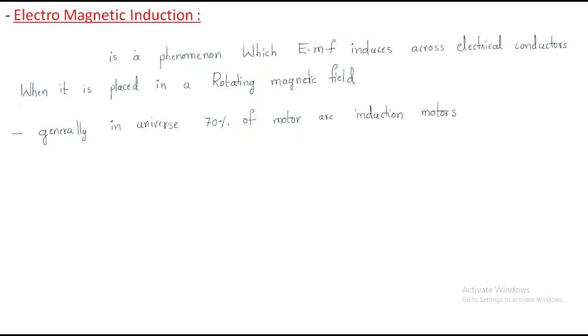Electromagnetic induction is a phenomenon in which EMF is induced. EMF will be produced across electrical conductors when they are placed in a rotating magnetic field. Understand? A simple look at here.